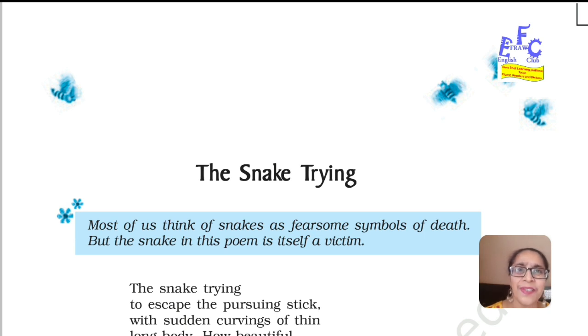The title of today's poem is The Snake Trying, and it's written by W. W. E. Rose. Let's move on.